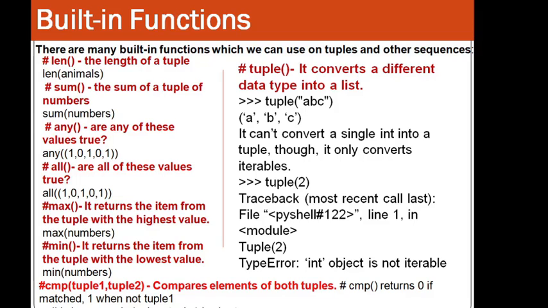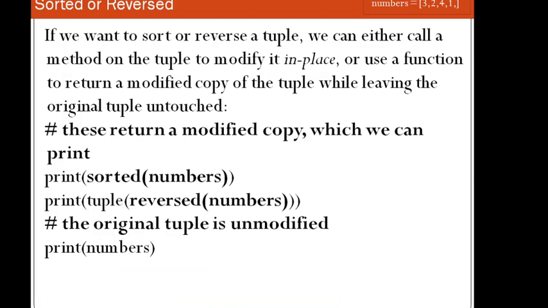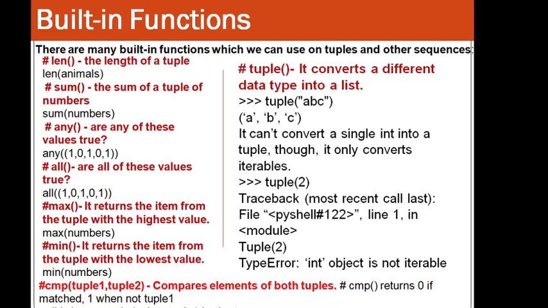And what is this tuple? It converts a different data type into a tuple, right? So if you are writing ABC, a sequence is there, so it will convert into a tuple. You write tuple over here and provide some sequence, and it converts it into a tuple. But if it is not a sequence, it will not convert. Like you have seen over here in tuple 2: int object is not iterable, so only iterable objects can be converted into a tuple.